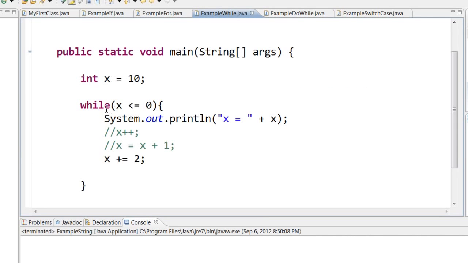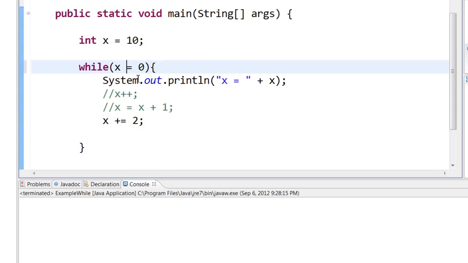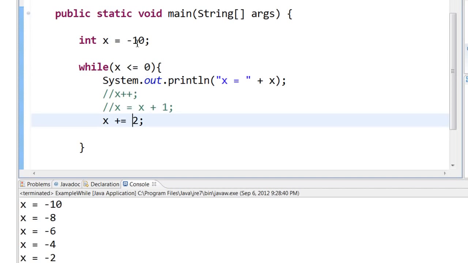A while loop will first check for the condition and then execute the block of code. So in this case, x equal to 10, as long as 10 is less than 0, it will execute this. In this case, it will not, 10 is not less than 0, so it will not execute. So you can see here, this will not be executed. But if you say as long as 10 is greater than or equal to 0, it will execute, and then here you are incrementing the value of x, or you can decrement the value of x if you want. So you can see that it has printed minus 10, it is 0 less than 0, and then you are